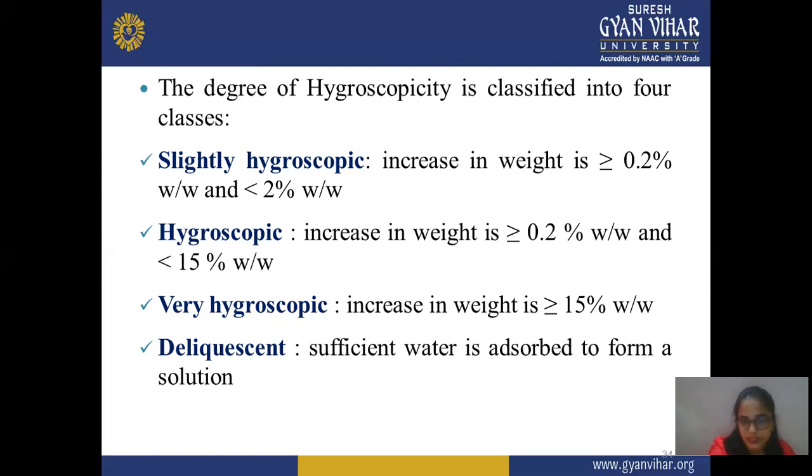Very hygroscopic means an increase in weight of more than 15% weight by weight, just above hygroscopic.